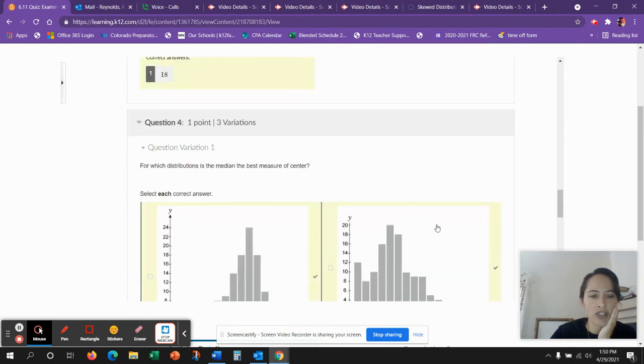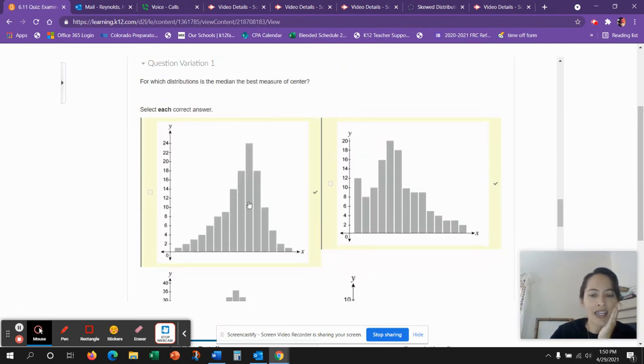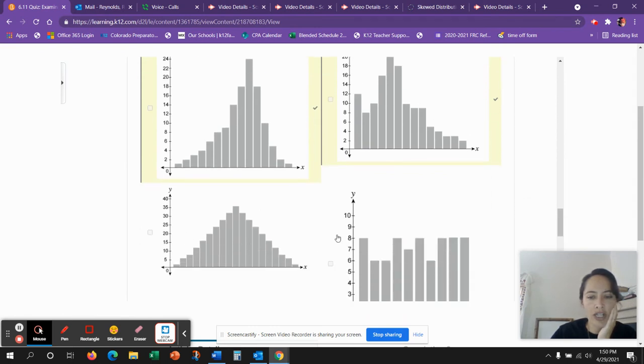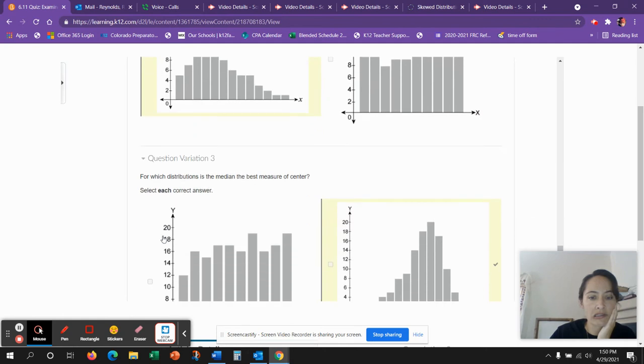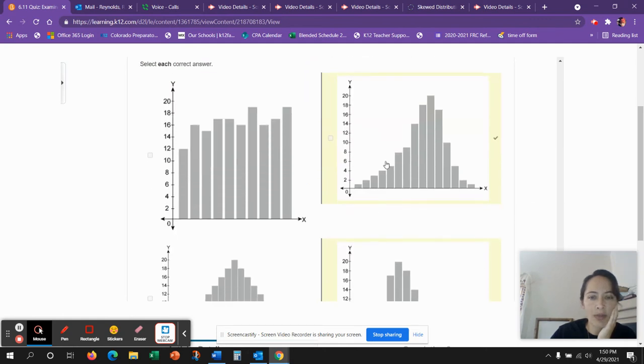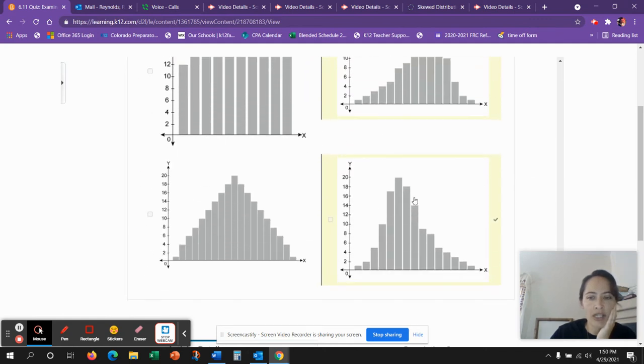Let's just look at all these questions. The median, again, see how it's kind of pulled left, pulled right? And this is bell-shaped and uniform. So median is best when it's skewed, when we have a skew. Let's take a look at the last one. The median, yeah, see how it's best? This is uniform, bell-shaped, skewed, skewed.